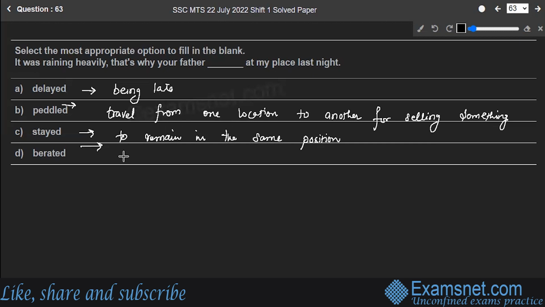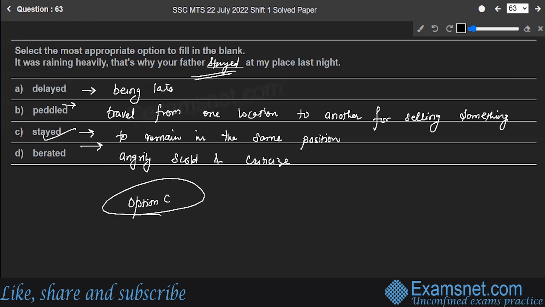Next is the word berated. Berated means angrily scold and criticize. So you have to find out what will come in the blank. It was raining heavily. That's why your father stayed at my place last night. So option C is the correct word to be filled in the blank and the answer to the question. Hope you are clear.